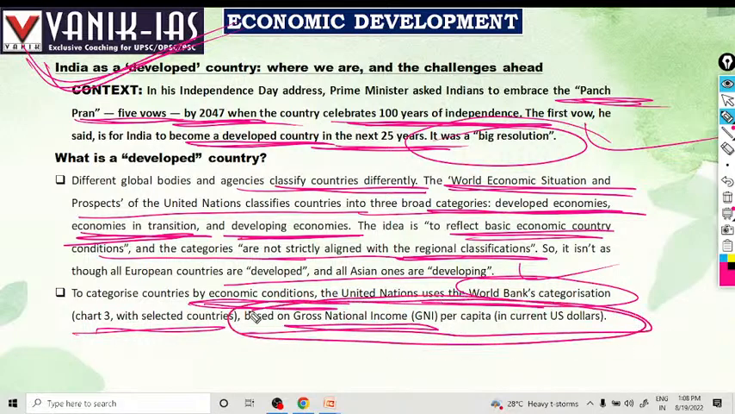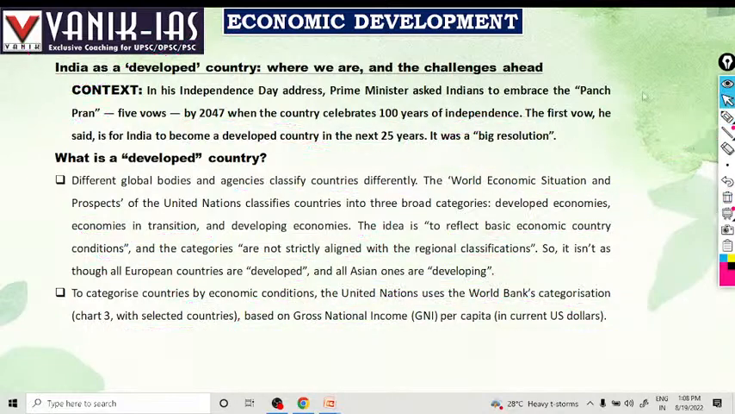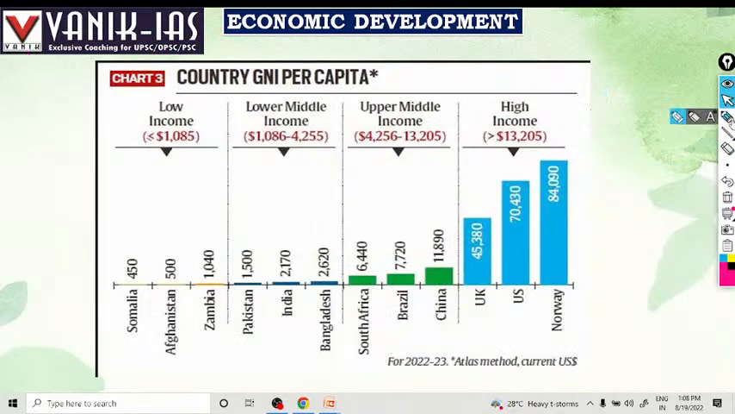What is the national income per capita? Gross national income per capita based on the US dollar. The country will be calculated whether it is a developed country or a developing country. Now see this chart.